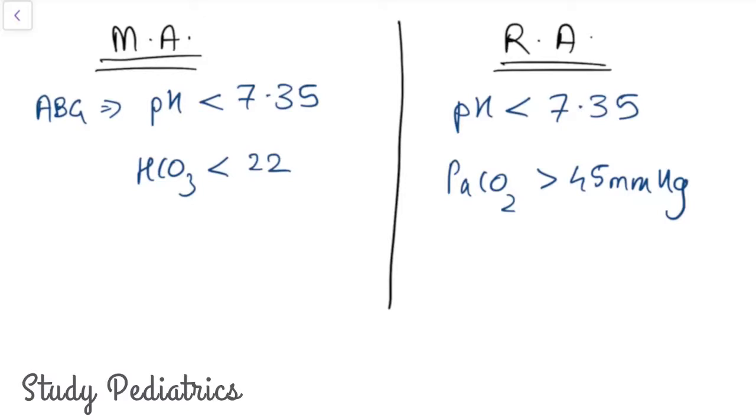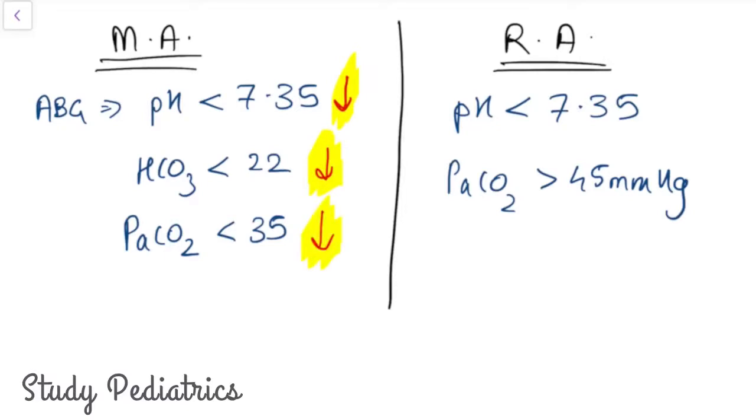Now here in metabolic acidosis, I have told you that the lungs are normal, and the lungs cause the acute acid-base balancing. Hence the lung tries to wash out the CO2 and tries to settle this metabolic acidosis. Basically the lungs try to compensate, hence the PaCO2 here will be less than 35. So here you will note a pattern: pH is decreased, bicarb is decreased, and PaCO2 is also decreased. Hence this decrease in all the values is basically the hallmark of metabolic acidosis.